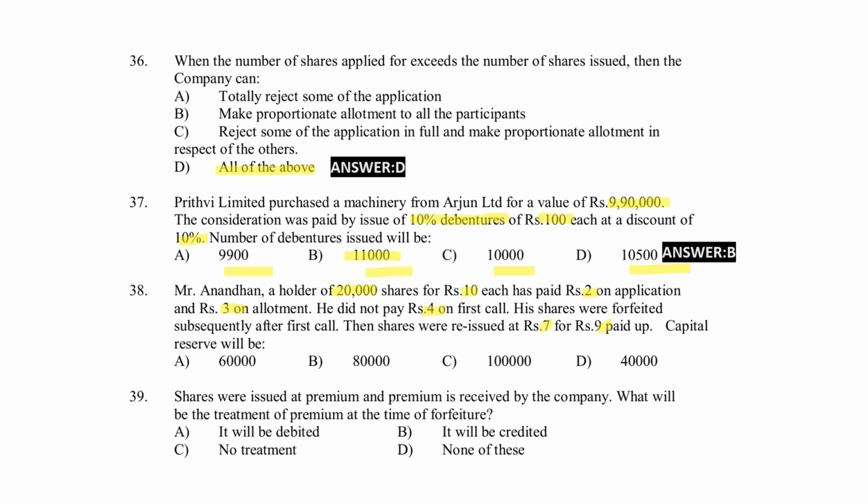Capital reserve will be 60,000, 80,000, 1 lakh 40,000. Right answer, option A, 60,000. Shares were issued at a premium and a premium is received by the company. What will be the treatment of premium at the time of forfeiture? It will be debited, it will be credited, no treatment, none of this. Right answer for the question, option C, no treatment.